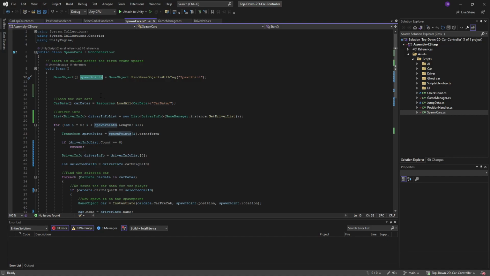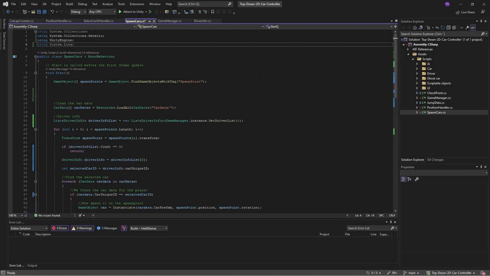And that's why we can see already that the drivers, when it's starting, it's not starting at position 1, actually it's starting somewhere else. So we need to actually sort this list. We cannot rely that Unity has done this for us. So we need to make sure that it's in the correct order, because otherwise we can't really know that we're spawning the car that should go into first position into the first slot of the start grid if the first slot of the start grid is at the last position. So we need to sort that out, and we'll use LINQ for this, and it's not that tricky actually.